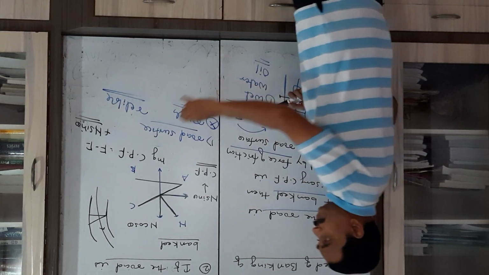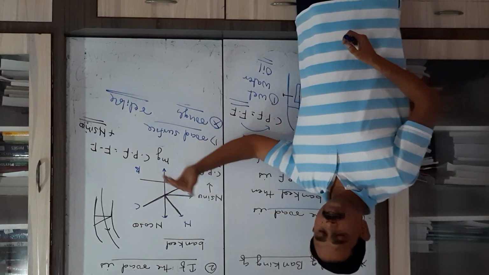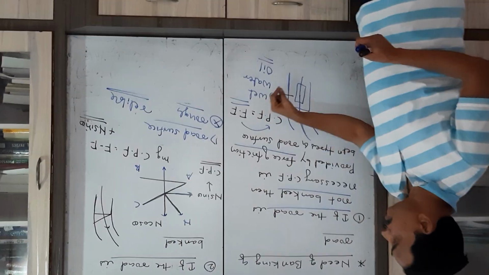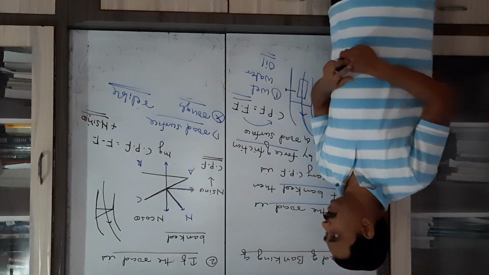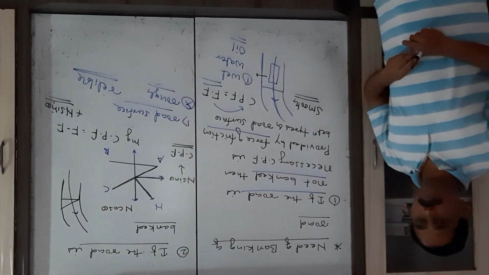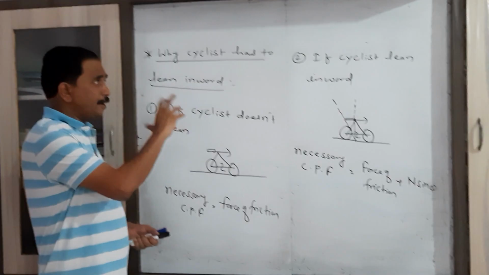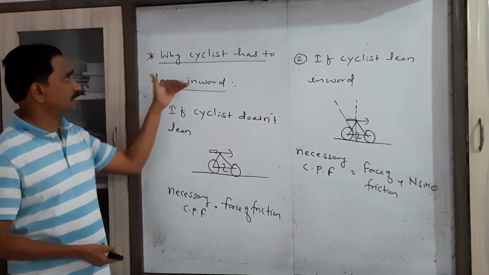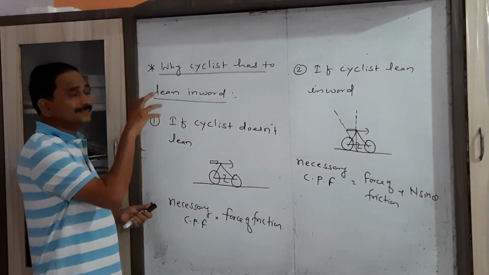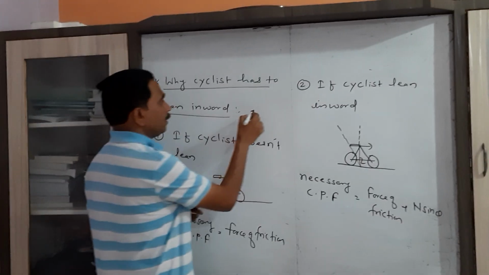So in order to move any vehicle safely at a high speed along such a road, there is a need to make a special arrangement, and that special arrangement is nothing but the banking of road. On the topic of the need of banking, one question can be asked, which is given in our textbook, that is, why does a cyclist have to lean inward